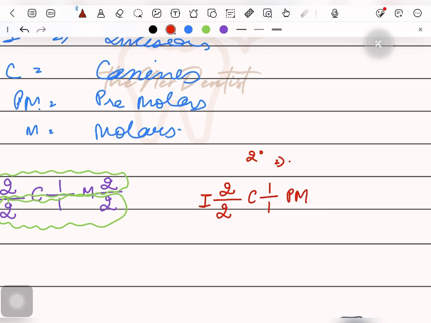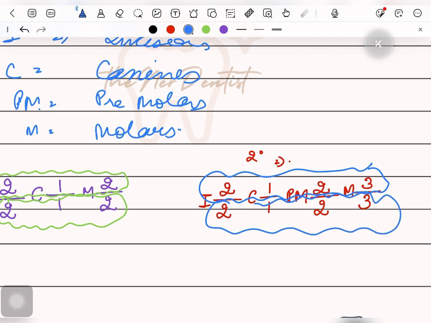This is secondary dentition and therefore it will have premolars, two premolars in one half of the maxillary arch and two in one half of the mandibular arch. And in case of molars, we will have three molars, first, second and third molar, and the same in the mandible. So this also represents one quadrant of the maxillary arch and this represents one quadrant of the mandibular arch.